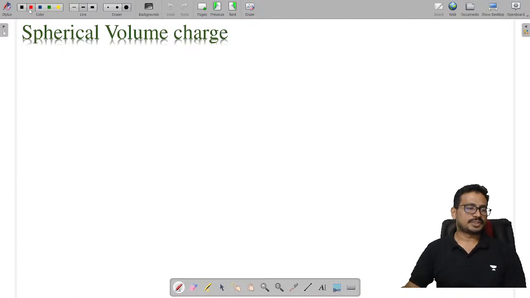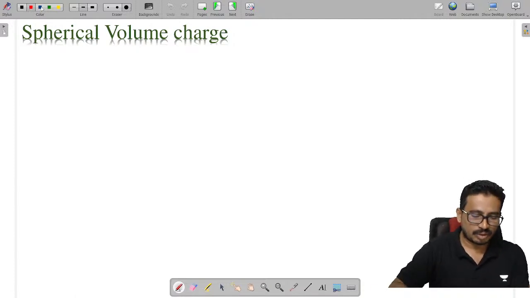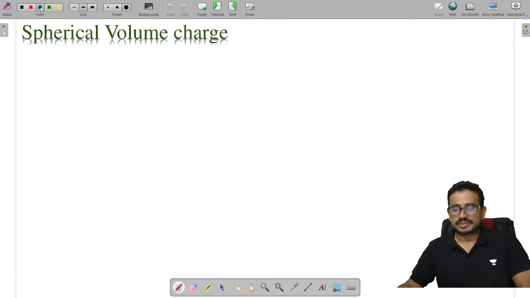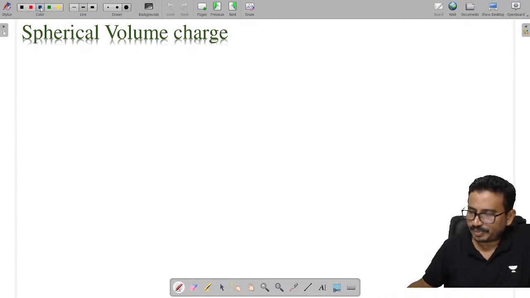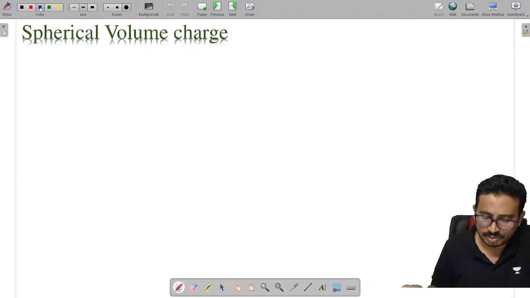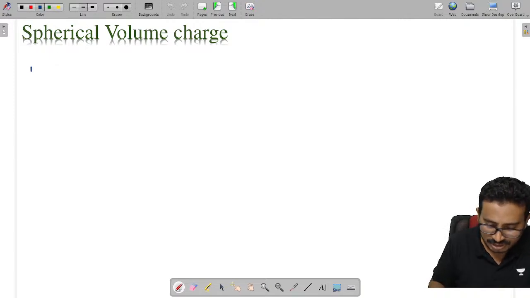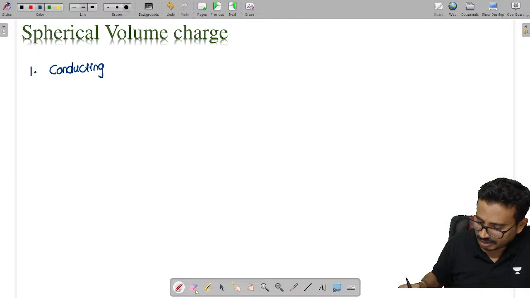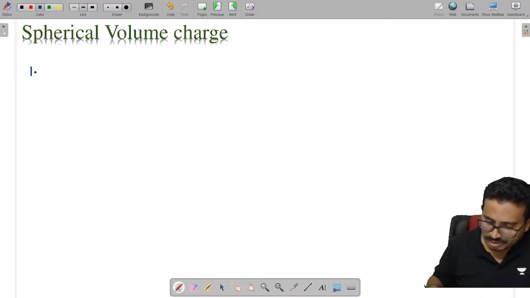Spherical volume charge. We have a sphere. Spherical means we have different types of spheres. Let's talk about a brief introduction to this. We have one that we used to call a conducting sphere. I can write this as a solid conducting sphere.